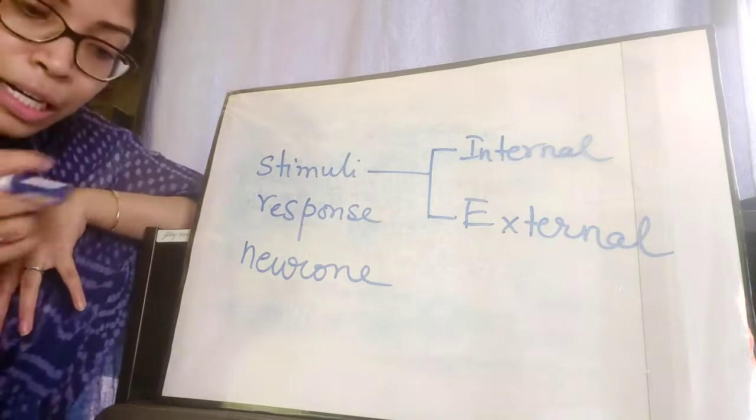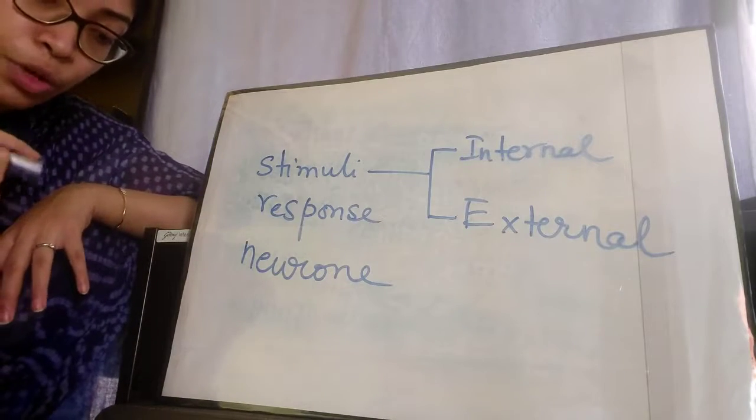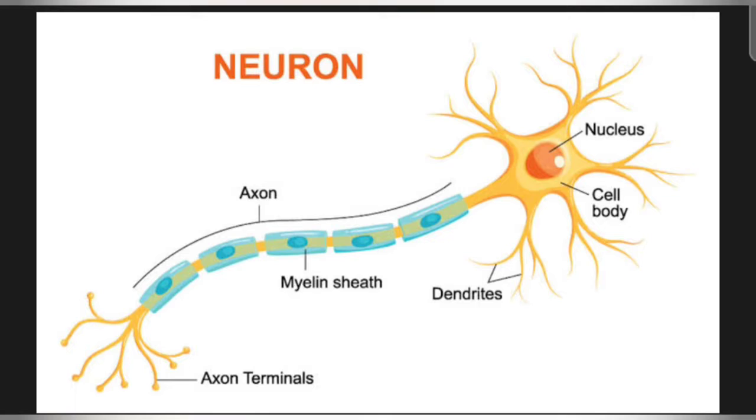Okay, now moving on with the structure of neuron. The picture that you can see here is the diagram of a neuron. Each neuron consists of three main parts: the cell body or the cyton. As you can see here, it is marked as the cell body. So which one is the cell body? This whole part is the cell body, which contains a nucleus.